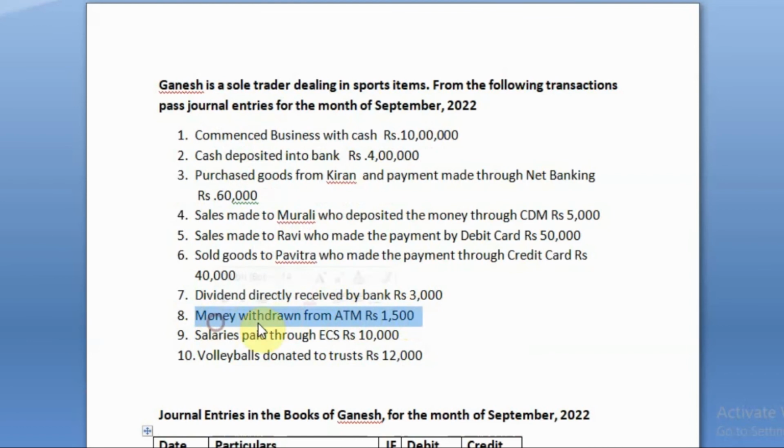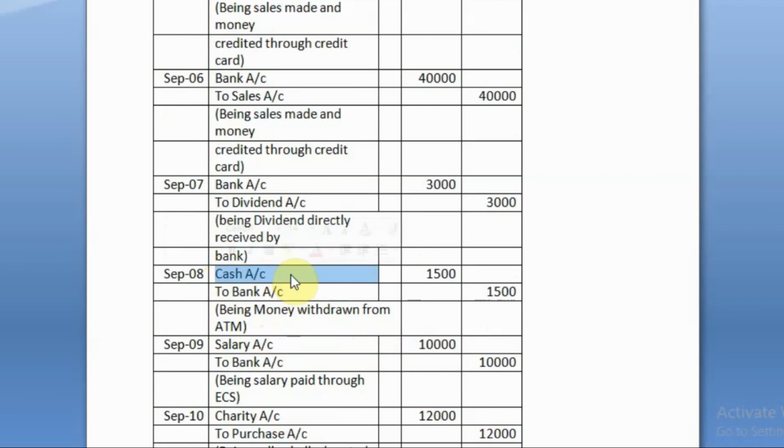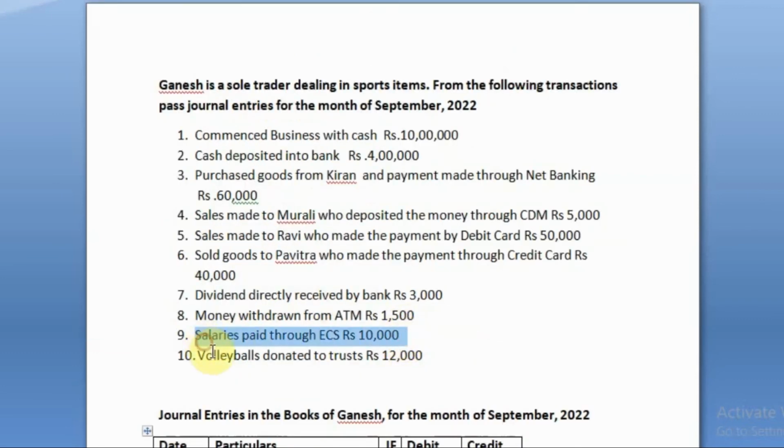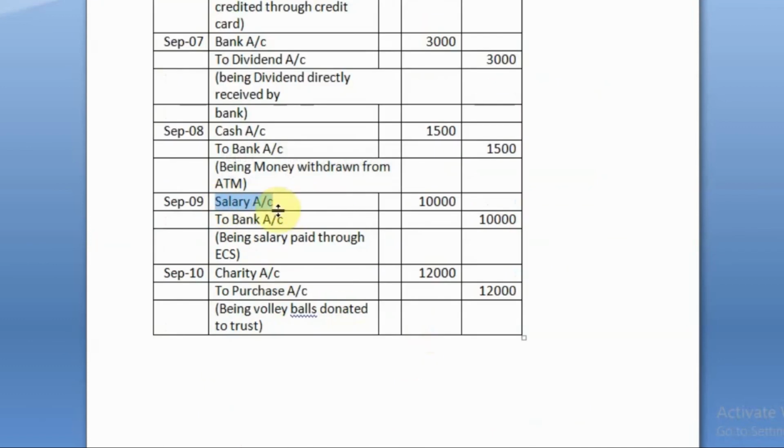On 8th September, money withdrawn from ATM, rupees 1,500. Here, bank is giving the money. As per the rules, credit the giver and debit what comes in. So, our entry will be cash account debit to bank account. On 9th September, salaries paid through ECS, rupees 10,000. Here, ECS means Electronic Clearing System. Salary is an expense. So, expenses have to be debited and it is paid through a banking channel. So, our entry will be salaries account debit to bank account.